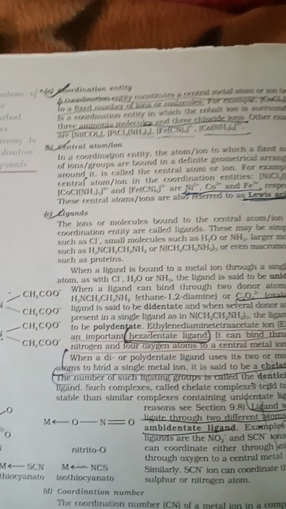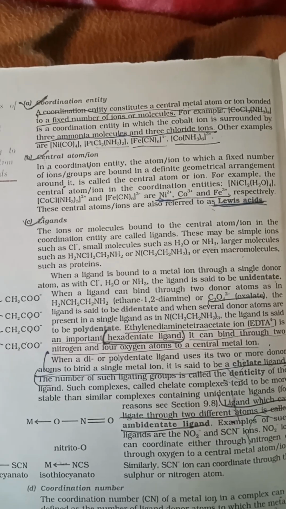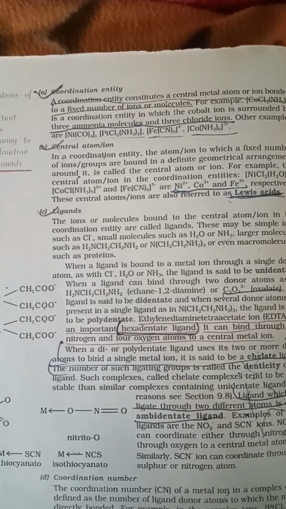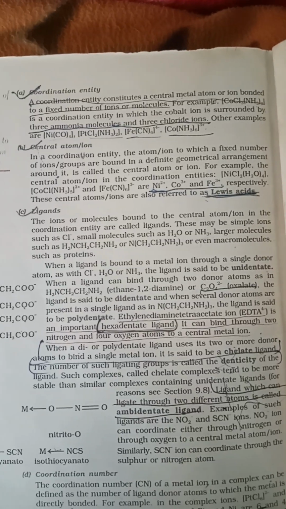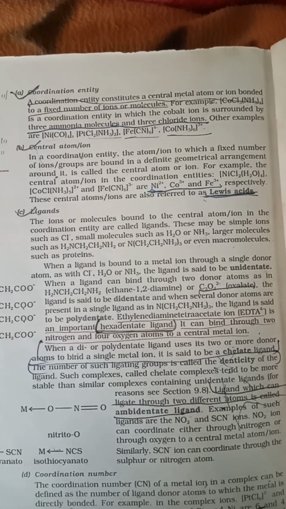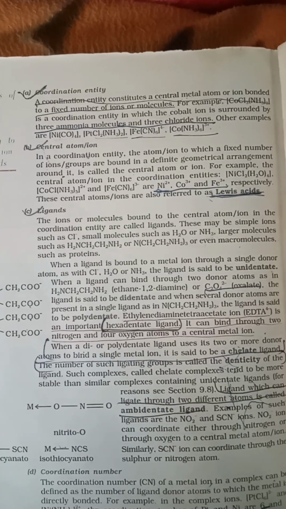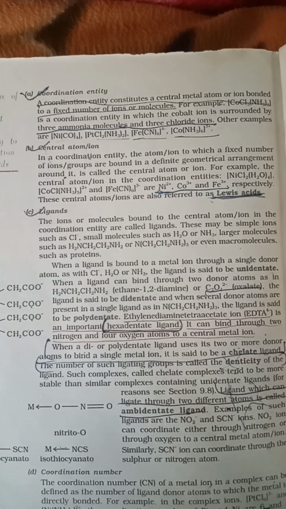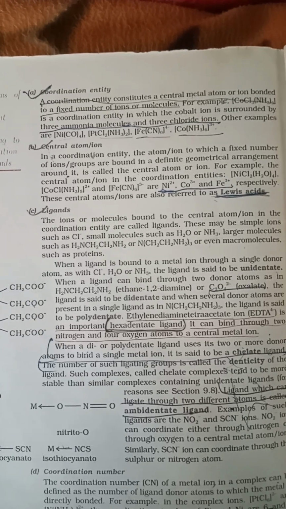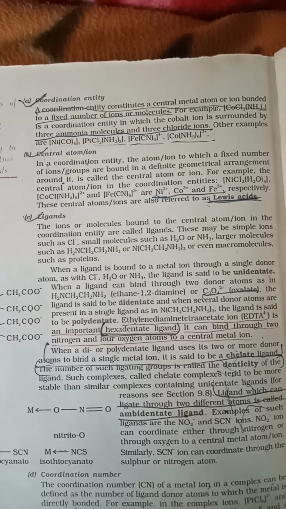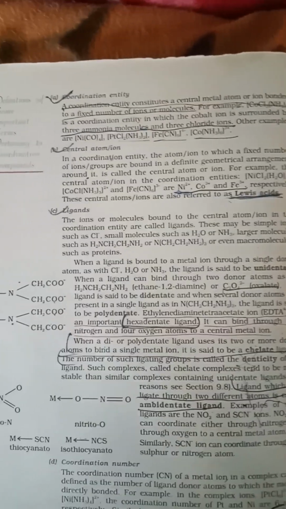Coordination entity. A coordination entity constitutes a central metal atom or ion bonded to a fixed number of ions or molecules. For example, [CoCl3(NH3)3] is a coordination entity in which the cobalt ion is surrounded by three ammonia molecules and three chloride ions. Other examples are Ni(CO)4, [PtCl2(NH3)2], K4[Fe(CN)6], and [Co(NH3)6](NO3)3.